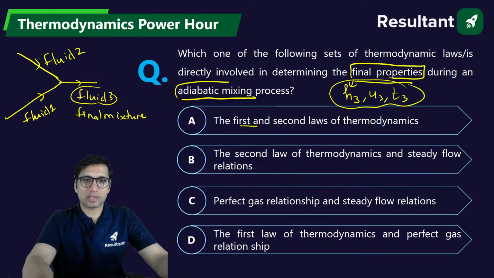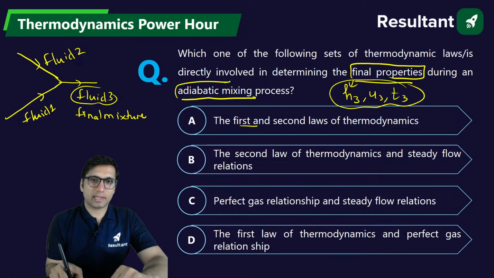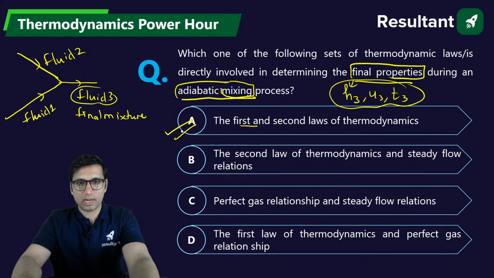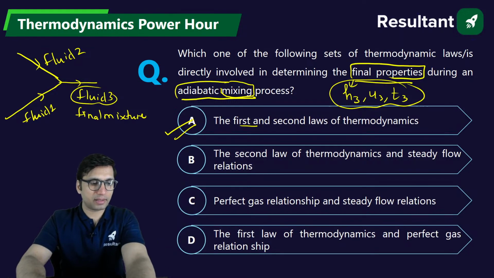But apart from that, which is also required here? One will be the second law of thermodynamics and the other will obviously be the first law of thermodynamics, because a mixing process is taking place. Let's say two fluids are getting mixed. One will be losing heat, one will be gaining heat. So first and second law of thermodynamics will be required to get the final properties. So the correct answer will be option A. Clear?